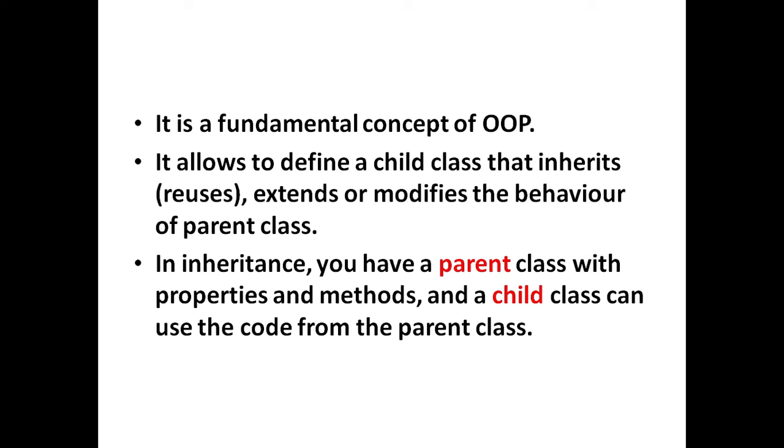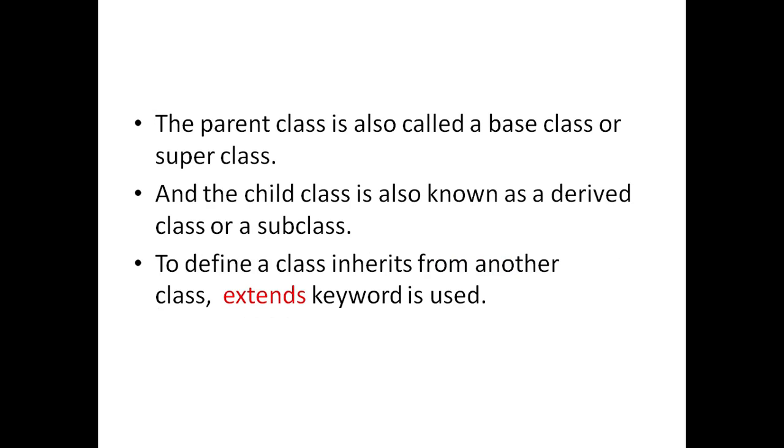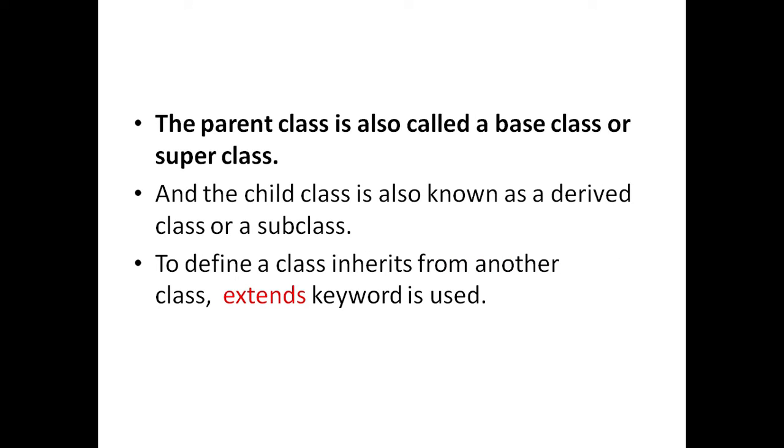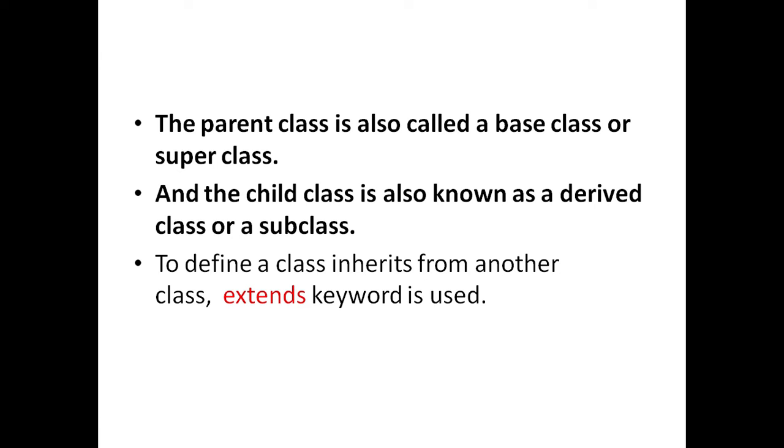In inheritance, you can have a parent class with properties and methods, and a child class can use the code from the parent class. The parent class is also known as base class or superclass, and the child class is also known as derived or a subclass.